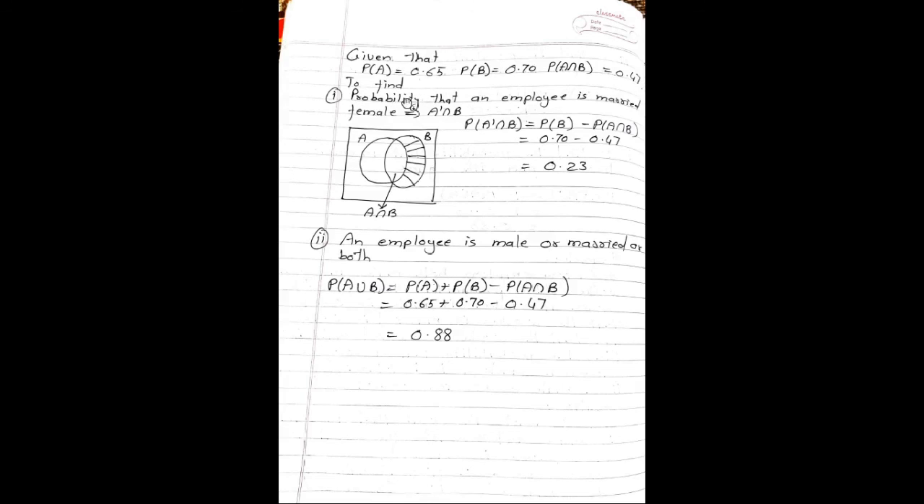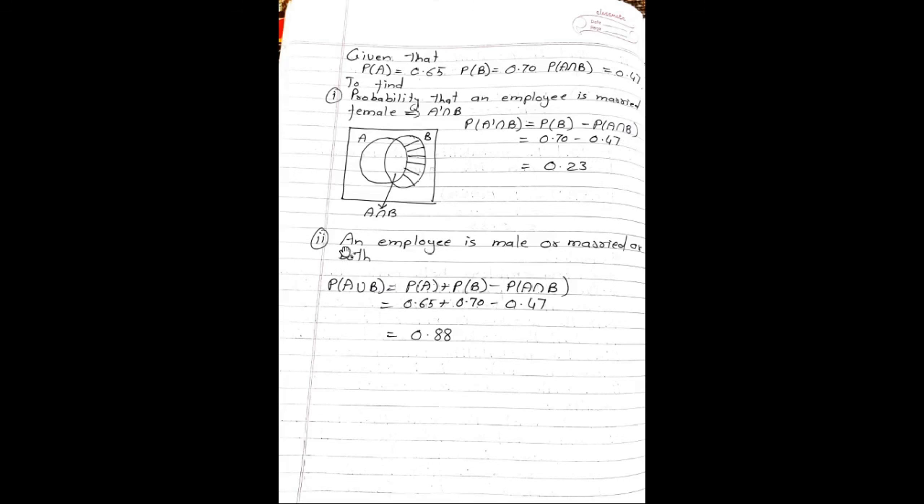To find the first part of the problem, probability that an employee is married female, means the part which we need is probability A complement intersection B, which is the shaded portion in the Venn diagram, which can be calculated as probability B minus probability A intersection B. So which is equal to 0.70 minus 0.47. It is nothing but 0.23.